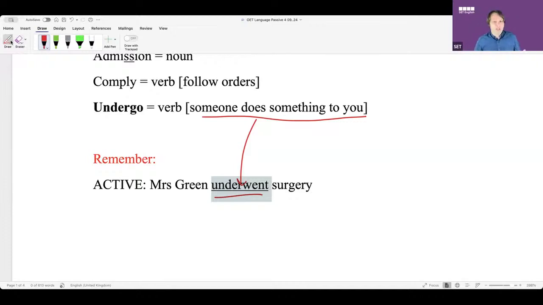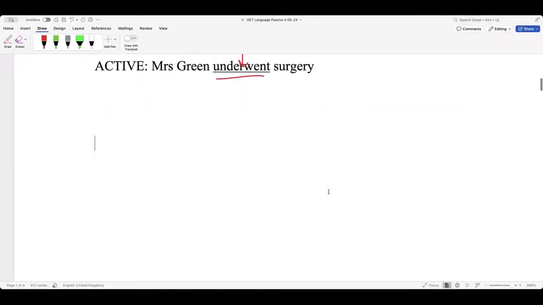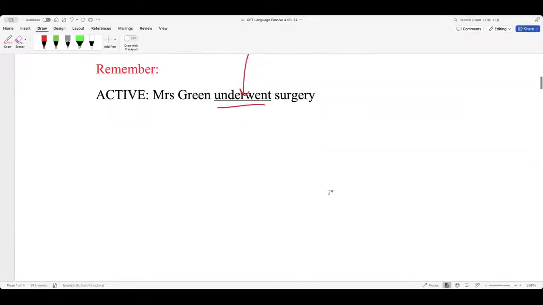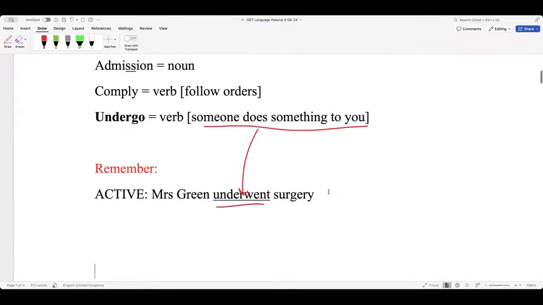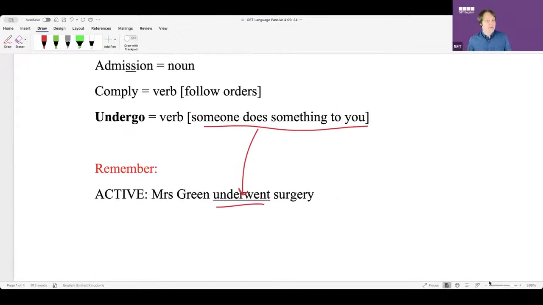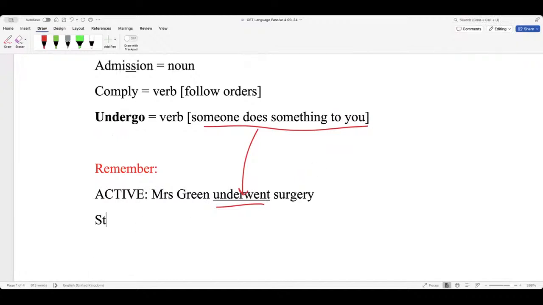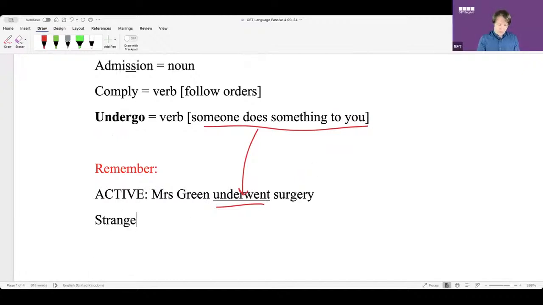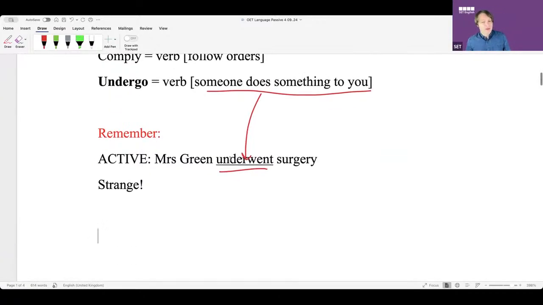Okay, a few more. This is just a game. Don't be shy, guys. Shout out. I don't want to hear the same people all the time. Mrs. Green been underwent surgery? No, you would always use the active. It's very strange. So let me just emphasize this, guys. This is very strange. Unusual. You just need to remember, though, that verb is always in the active. Okay.